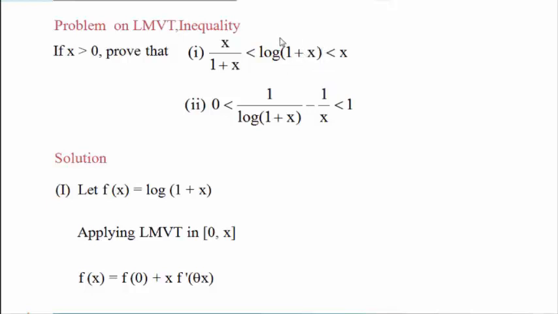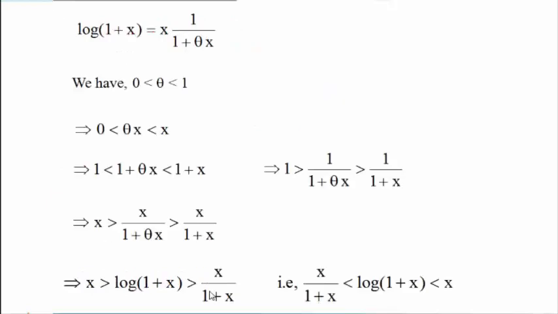If we choose this function as f(x), and choose the interval [a, b] as [0, x], meaning b equals x and a equals 0, and apply the Lagrange mean value theorem, using the alternative form we get this equation: f(x) equals f(0) plus x times f dash of theta x, where theta lies between 0 and 1.